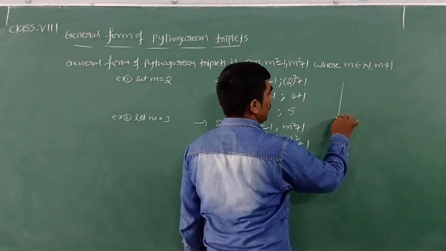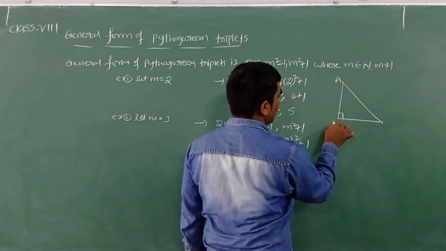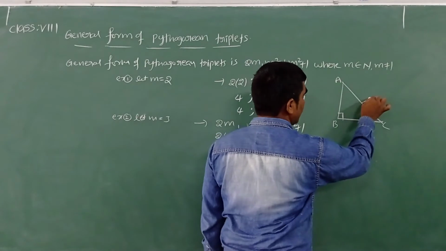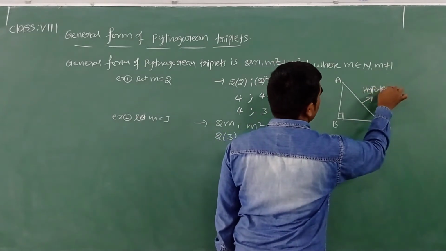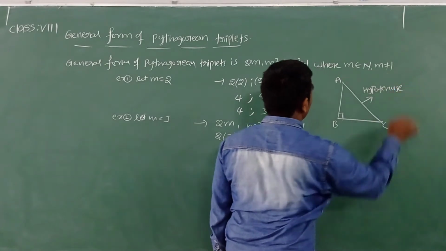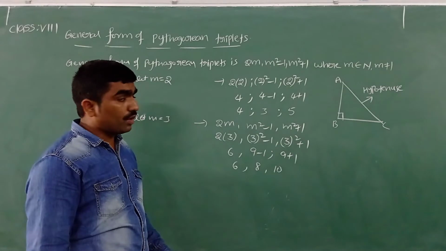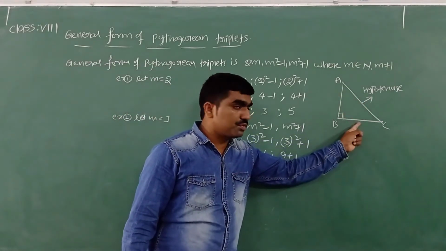Let me draw one right angle triangle. Name it ABC, right angle at B. The side opposite the right angle is called the hypotenuse. Now in these three numbers, can we say what is the length of the hypotenuse? I told you already, the length of the hypotenuse is always greater than the other two sides.